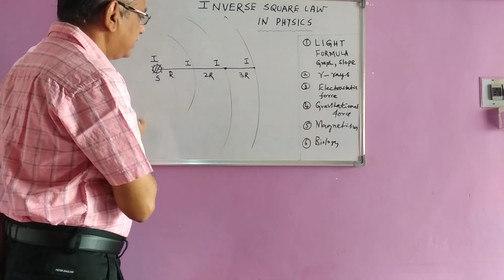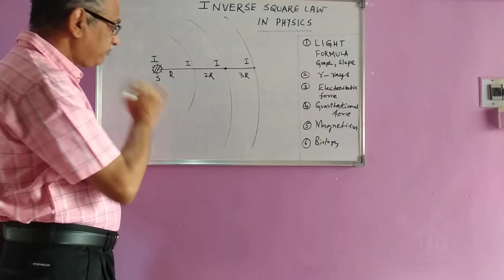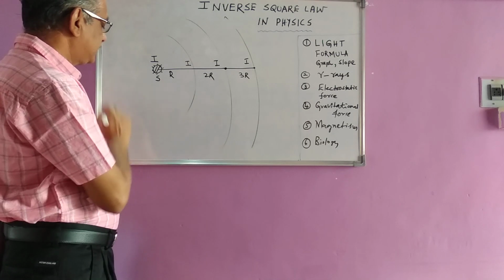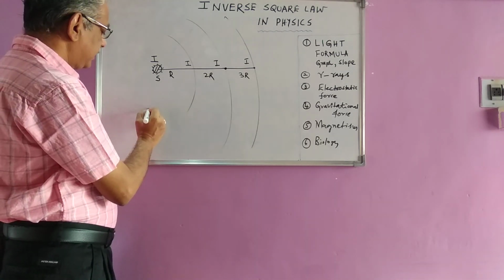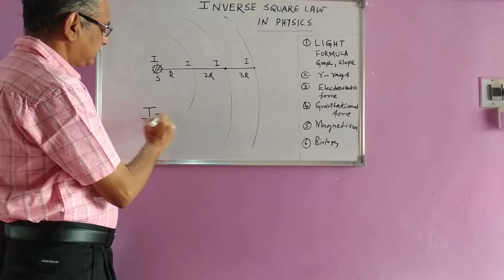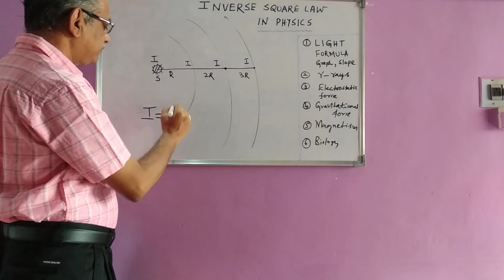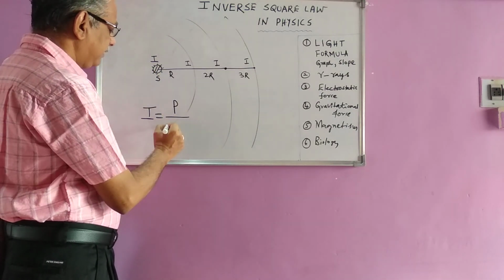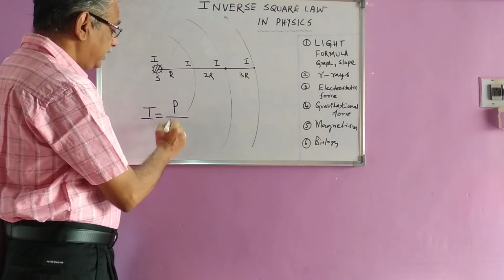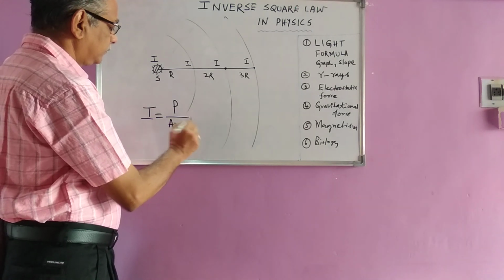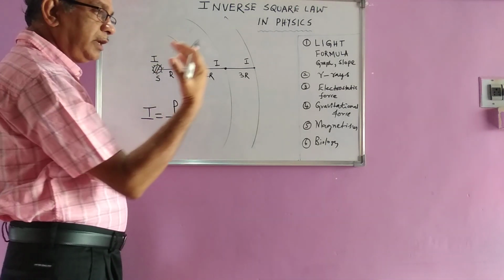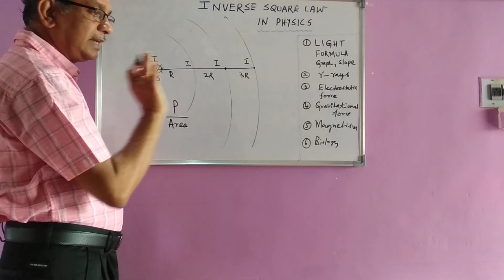Now this can be represented by a formula. What is this formula? Intensity is equal to power of the bulb divided by the area on which this light is emanated.